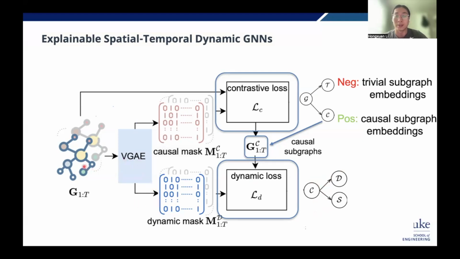It takes in this graph and generates a dynamic mask so that the dynamic mask can split the causal subgraphs into the dynamic information and static information. The dynamic loss here is temporal pooling. This captures the dynamic information in the embeddings so that this dynamic loss can split the causal subgraphs into two different types of subgraphs. So this is a very intuitive but very useful framework.